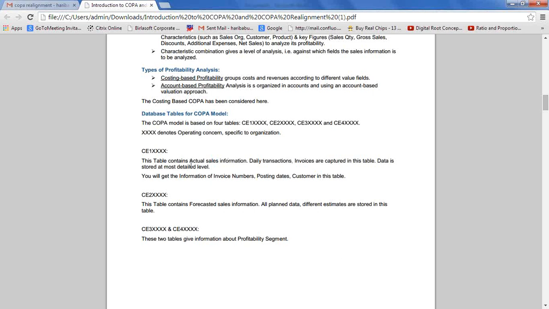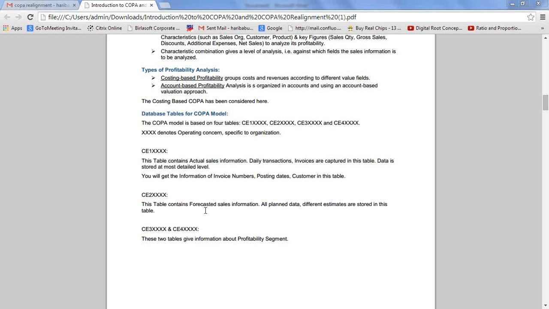Data is stored at the most detailed level, each line item wise. You can get the invoice number, posting date, customer, material number. This is the line item table with actual cost related information.